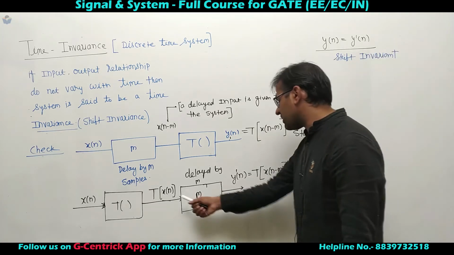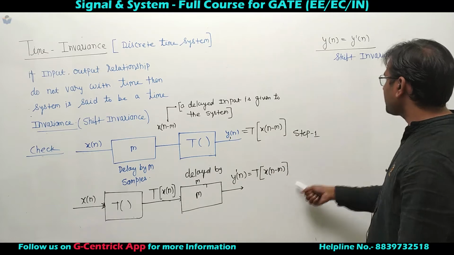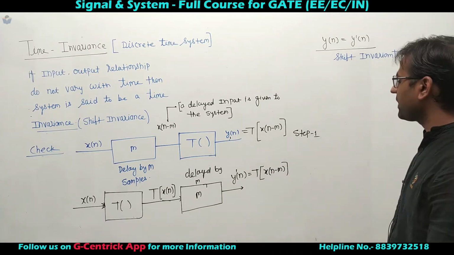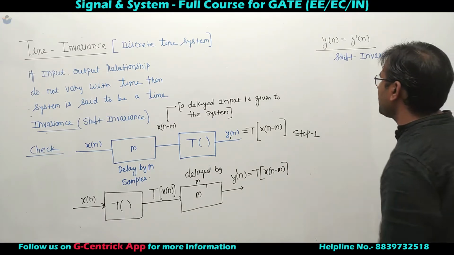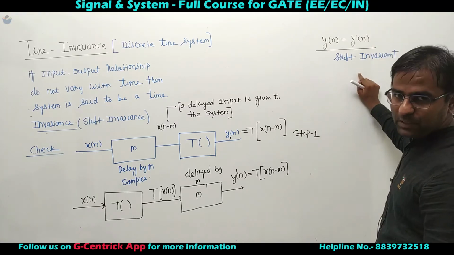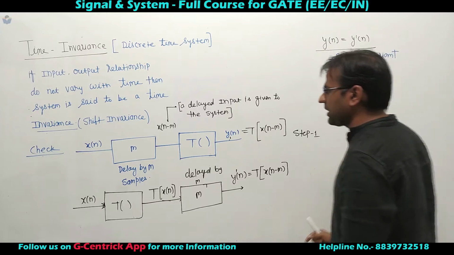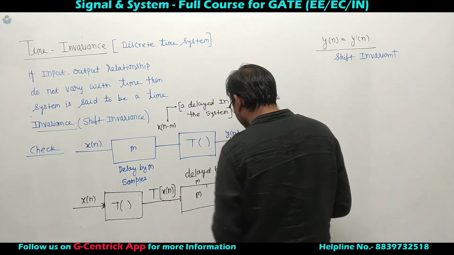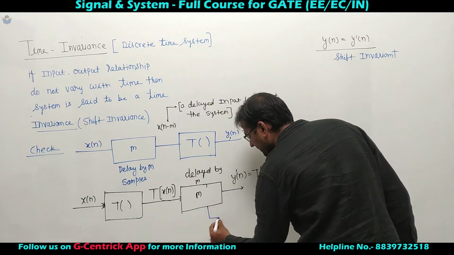So this is idea for the shift invariance. How to apply the shift invariance? This is idea to apply the shift invariance. Otherwise, shift variance or time variant system. So time invariance is a desired property. So a delayed input is given, and what is meaning of this?